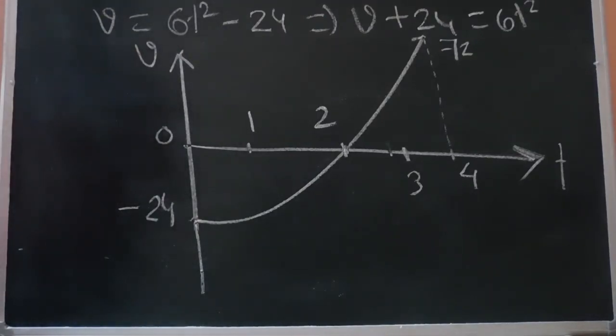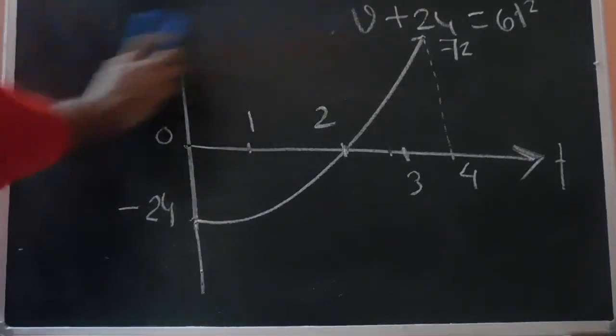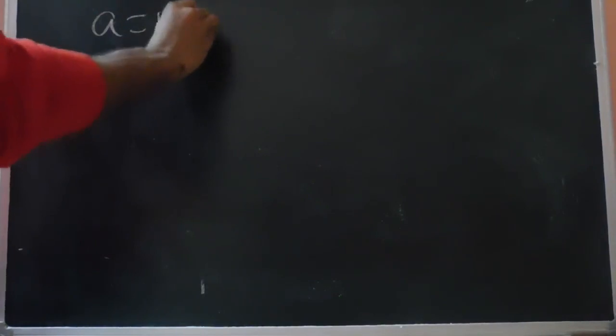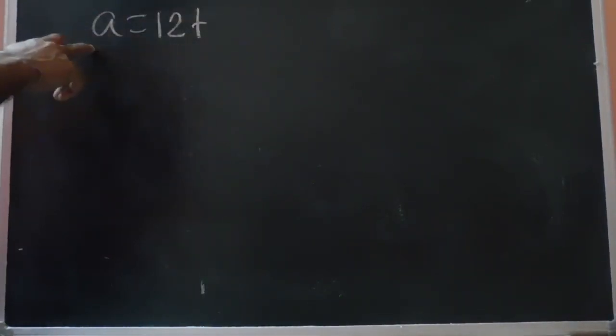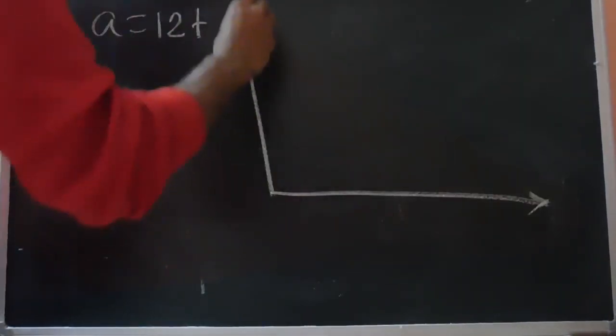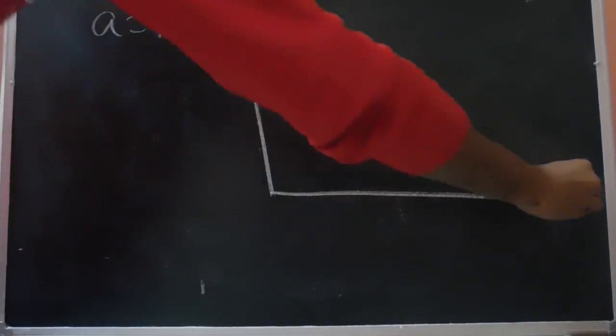Now let's draw the A-t curve, which is much simpler than this. The expression for A is 12t, which is nothing but the equation of a straight line, in the y equals mx format. So A is a function of t.